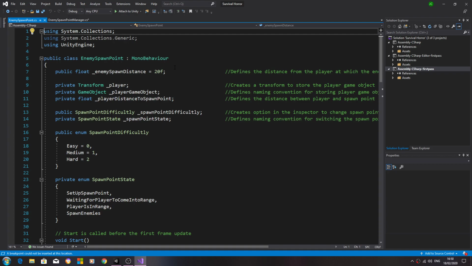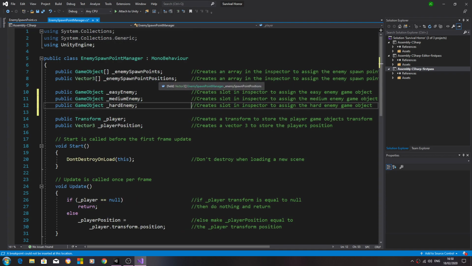So in this lesson we're going to continue to fill out the enemy spawn point script. First we're going to come to the spawn point manager. Now this lesson is for people who want a sound effect to play when the enemy spawns. Some of you may not want that, you may just want the enemies to spawn in. So this lesson is for people who do want an audio clip, and obviously it won't make any difference to the rest of you.